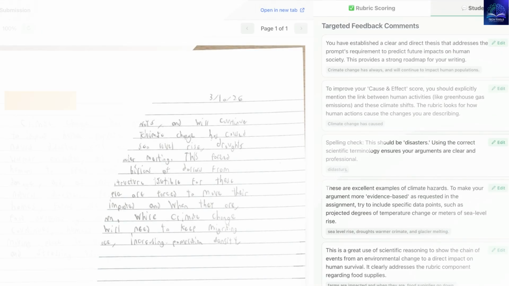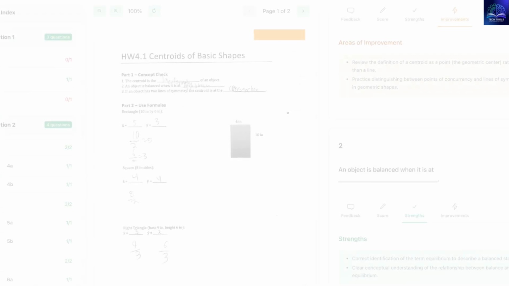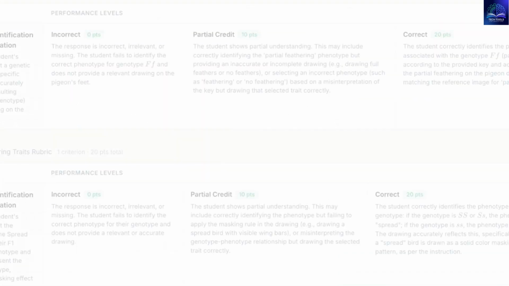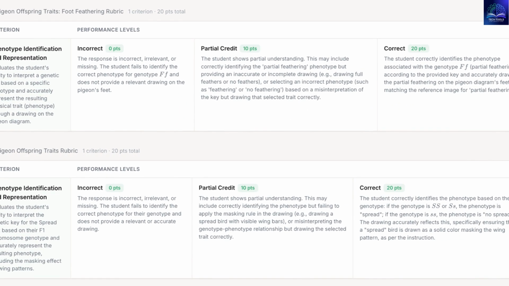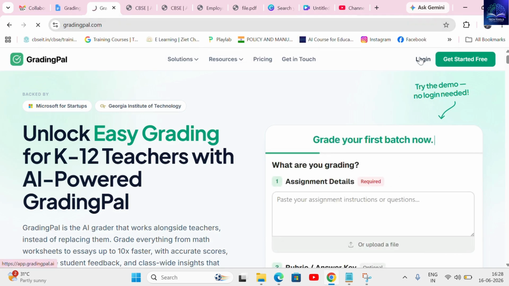What if an intelligent engine could accurately read messy, handwritten student worksheets, track multi-step algebraic equations, evaluate oral reading exams, and map the data perfectly to your exact state standards? Today, we are doing a deep dive into GradingPal.ai.